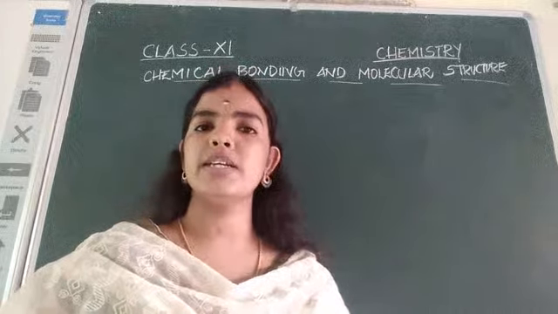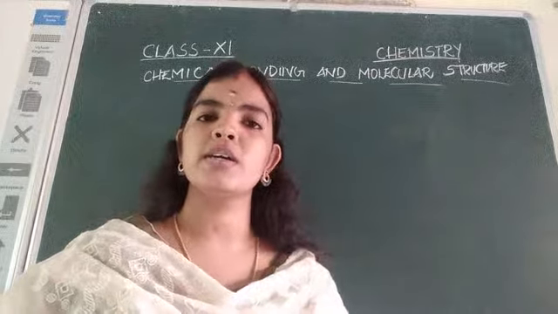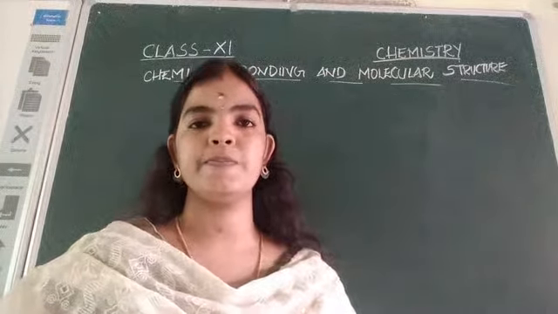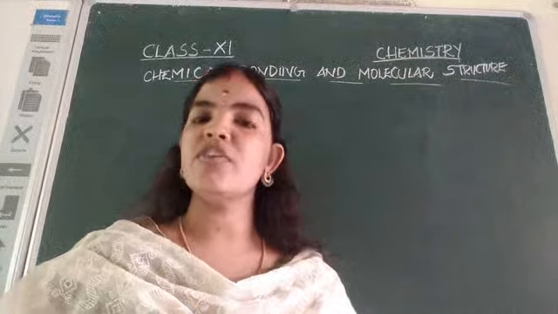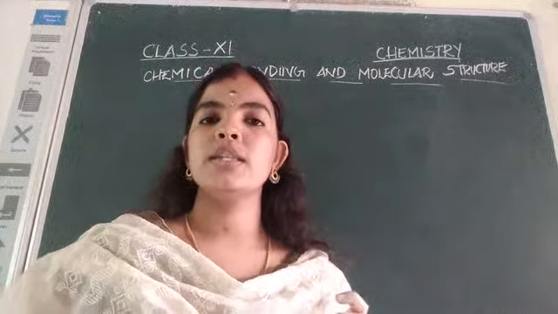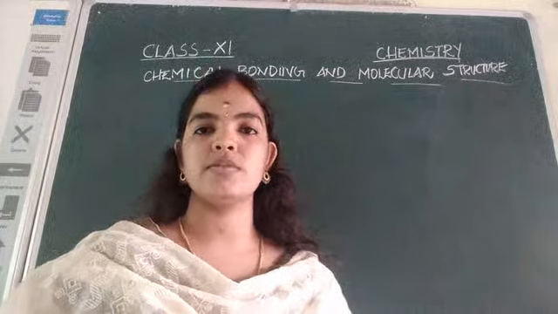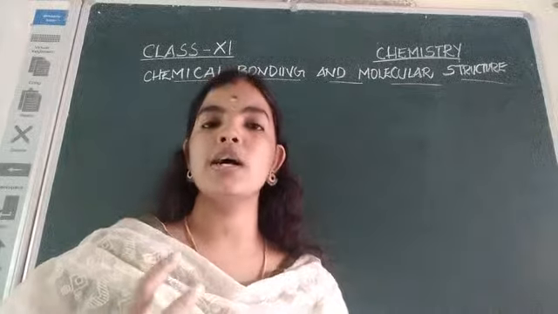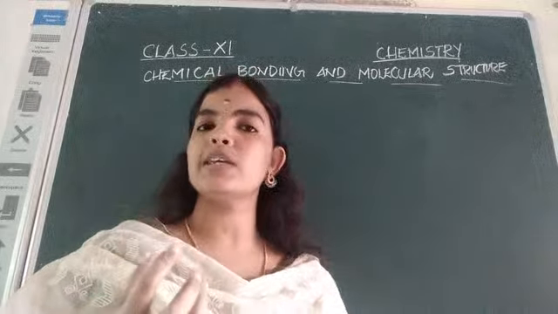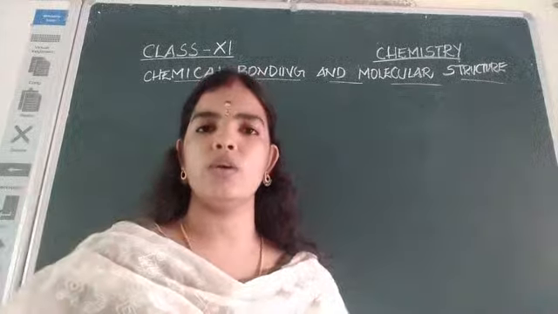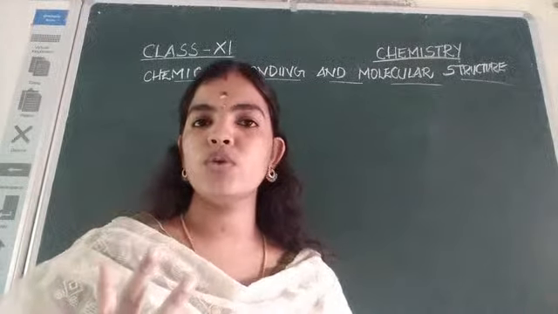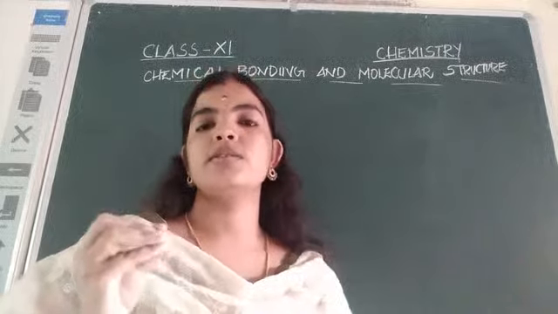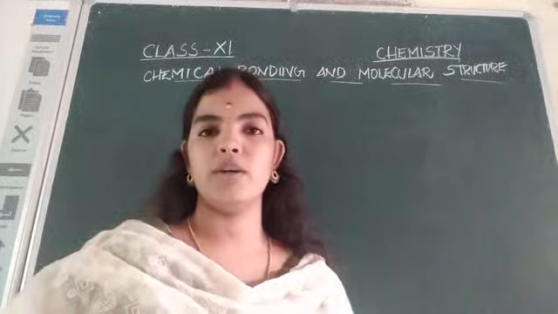So why are they combining? Why are atoms combining? Atoms combine to form molecules. And in order to form a molecule, there is an attractive force. The attractive force which holds the constituent particles, and a constituent particle can be either an atom or an ion, is known as a chemical bond.